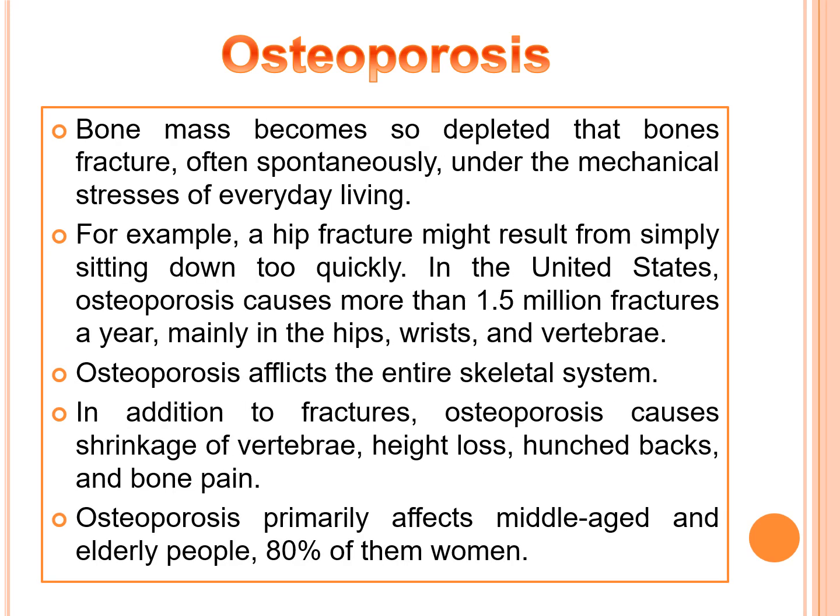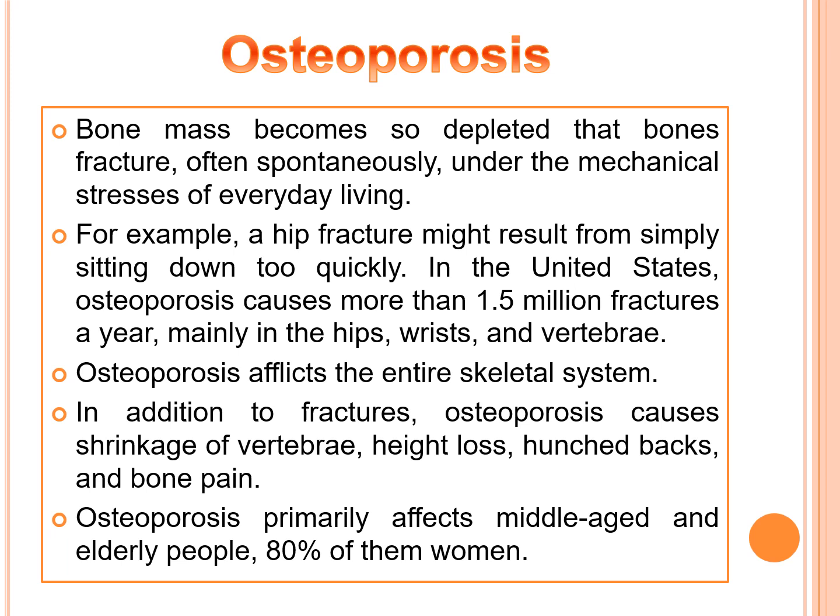The bone mass becomes so depleted that the bones fracture, often spontaneously, under the mechanical stresses of everyday living. For example, a hip fracture may result from simply sitting down too quickly. In the United States, osteoporosis causes more than 1.5 million fractures a year, mainly in the hips, wrist and vertebrae. It also afflicts the entire musculoskeletal system. In addition to fractures, osteoporosis can cause shrinkage of vertebrae, height loss, hunched backs and bone pain.